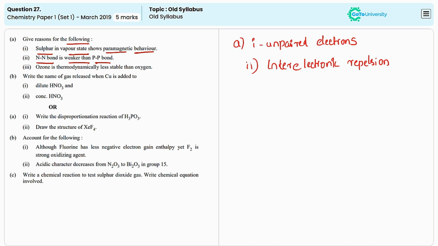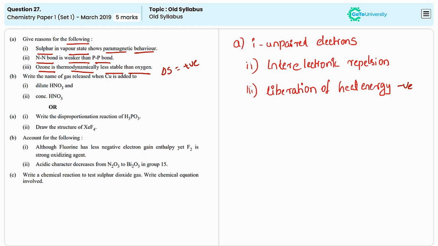The third statement is given as ozone is thermodynamically less stable than oxygen. Ozone molecule can undergo decomposition to produce oxygen molecule, and this process takes place by the liberation of heat energy. So the sign of the heat energy change or enthalpy change is negative. When they are undergoing decomposition, the value of entropy delta S will increase, means delta S will be positive, while